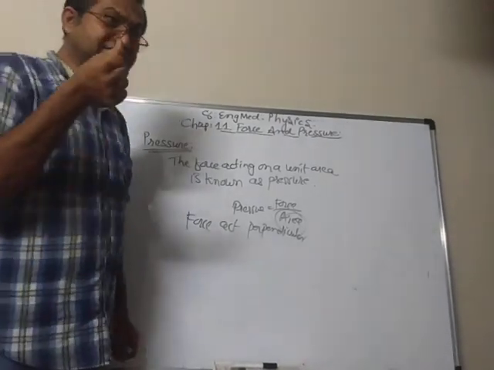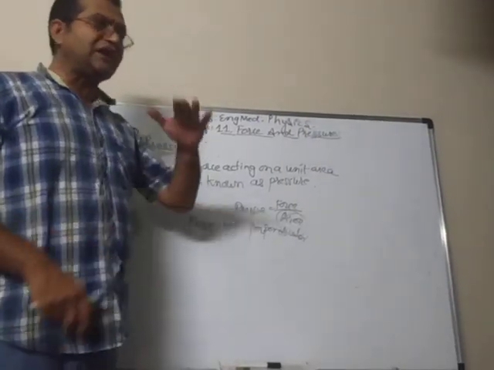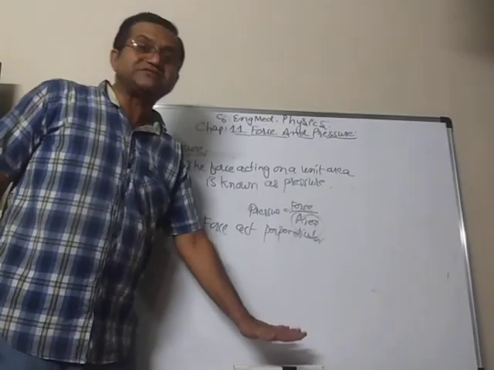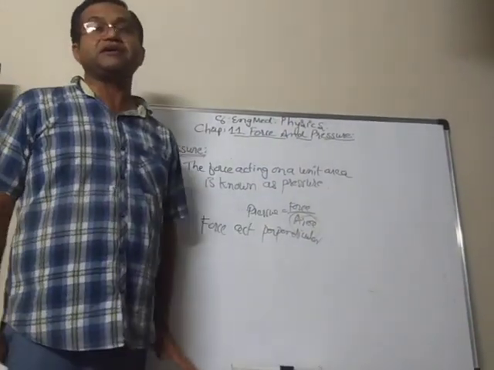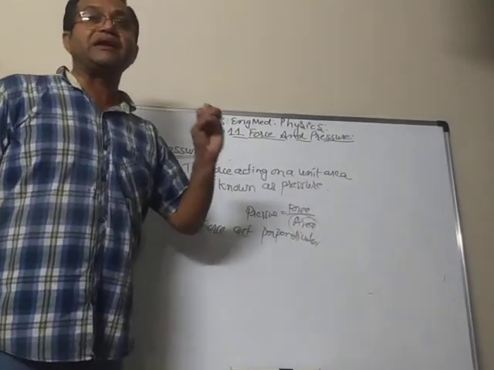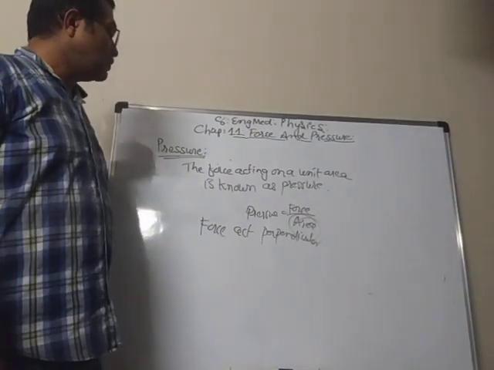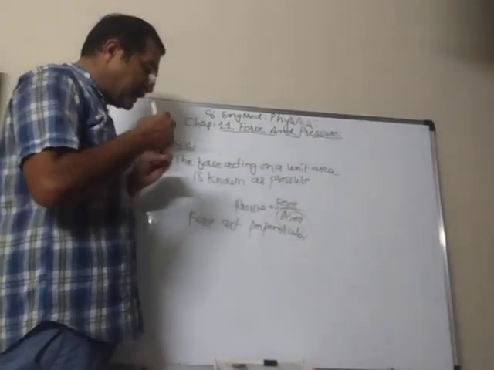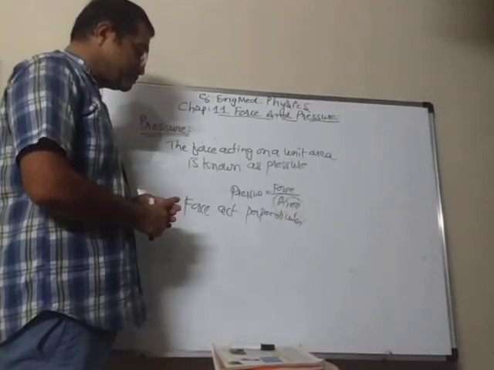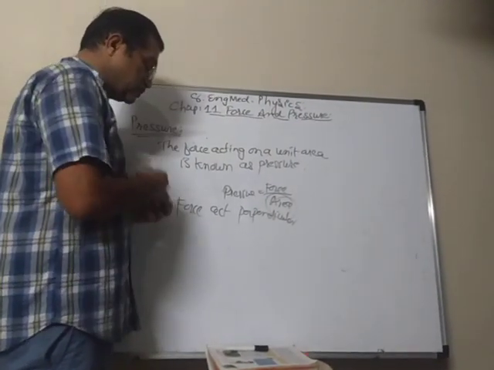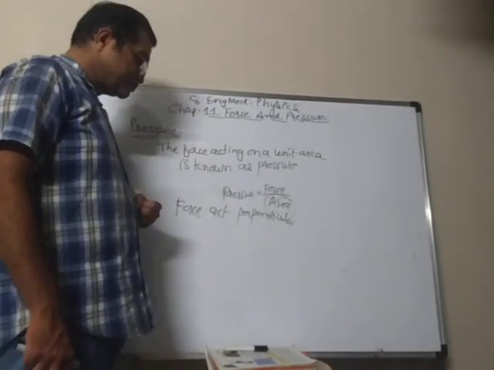You have to do exactly 90 degrees. So if you want to press here also, you see that we are pressing exactly at 90 degrees. Then the force will take effect very nicely. Therefore, in this chapter we have to consider that the force is exactly perpendicular to the surface on which pressure is to be measured or computed.